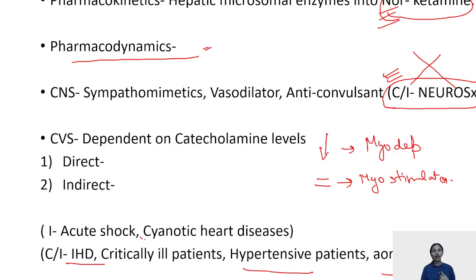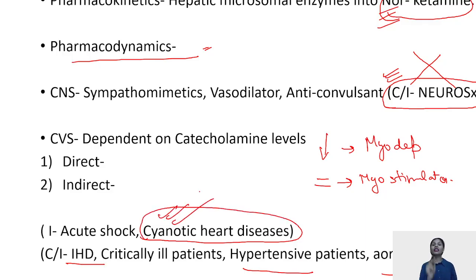In cyanotic heart diseases like TOF, it is the drug of choice because it increases your systemic vascular resistance, and thus it decreases the right to left shunt. None of your other induction agents lead to an increase in systemic vascular resistance, and thus none can be used for cyanotic congenital heart diseases.